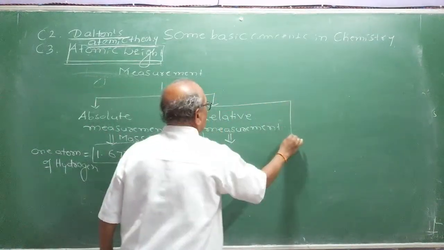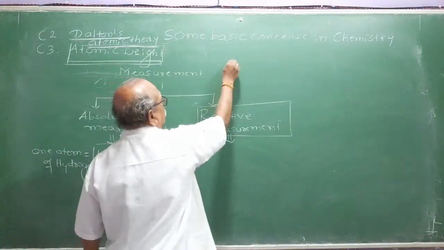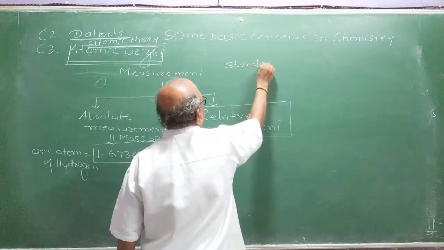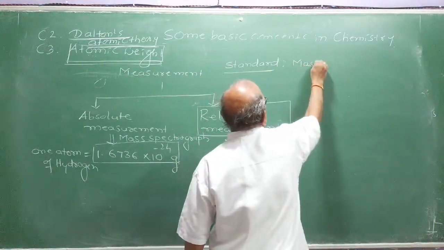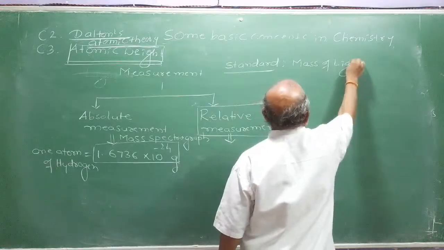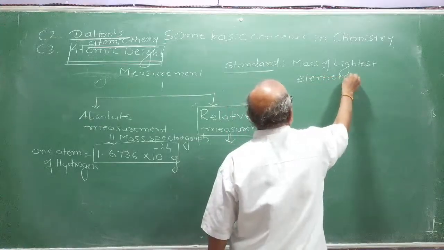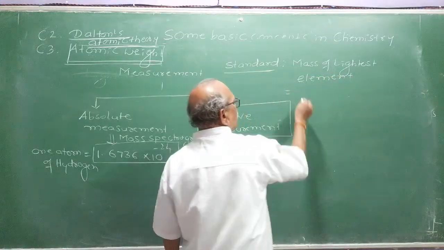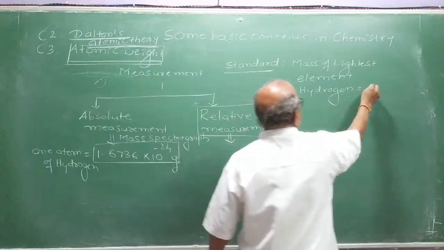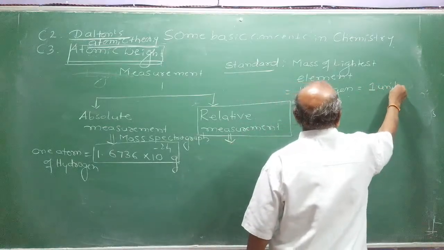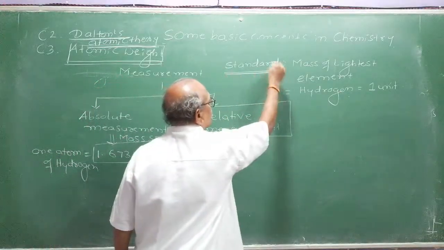So therefore they went for a relative measurement. What do you mean by relative measurement? They took a standard. Standard means the mass of the lightest element. Which is the lightest element in the entire periodic table? Hydrogen is the very lightest element. Its mass is taken as 1 unit, right? In the relative measurement, a standard was selected.